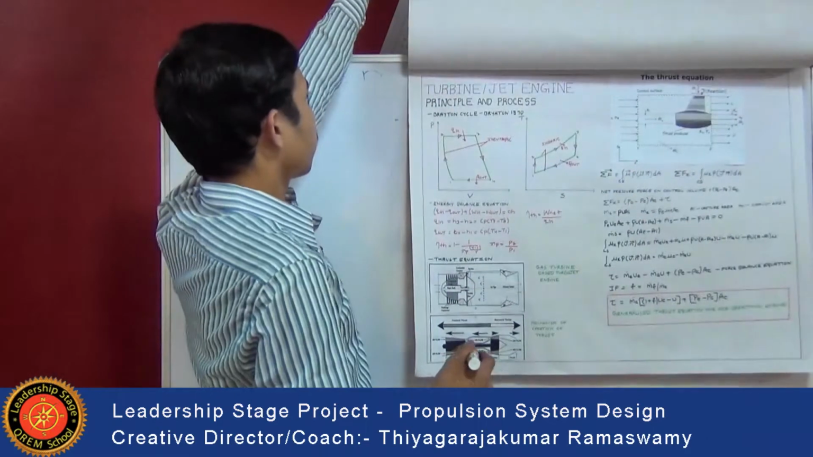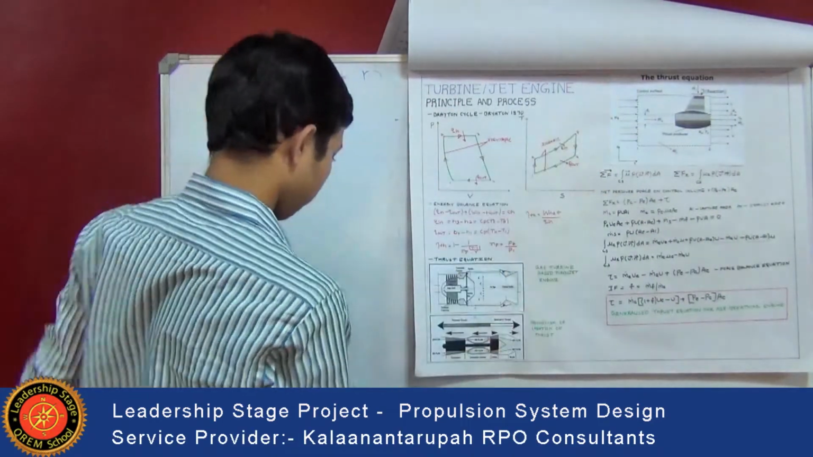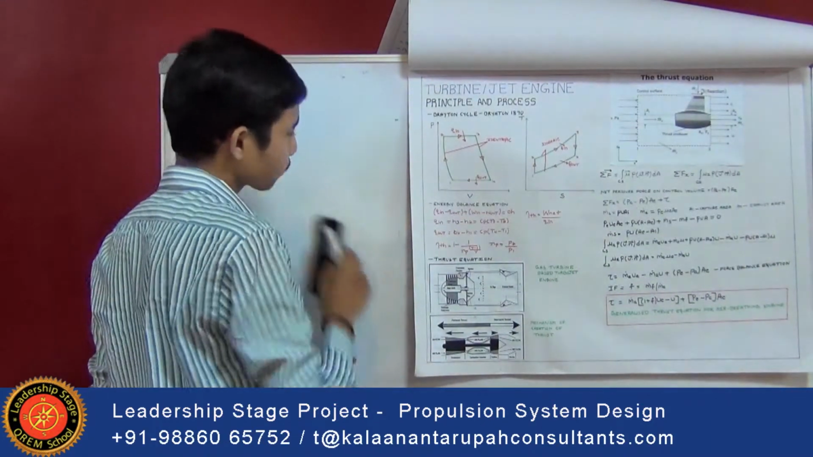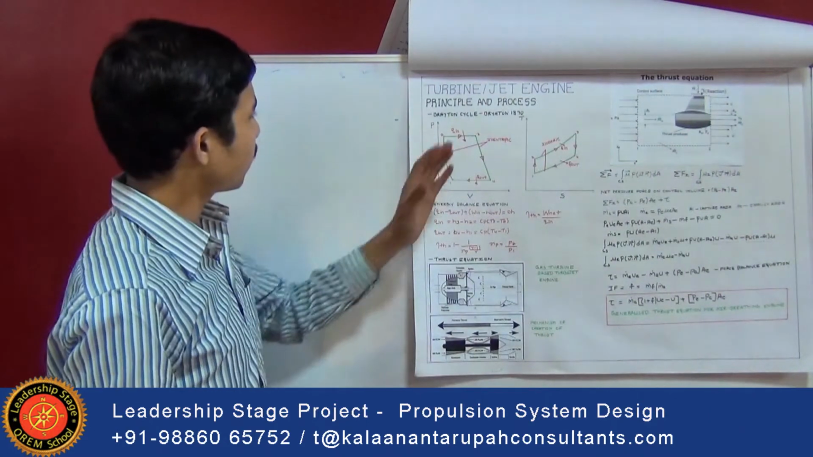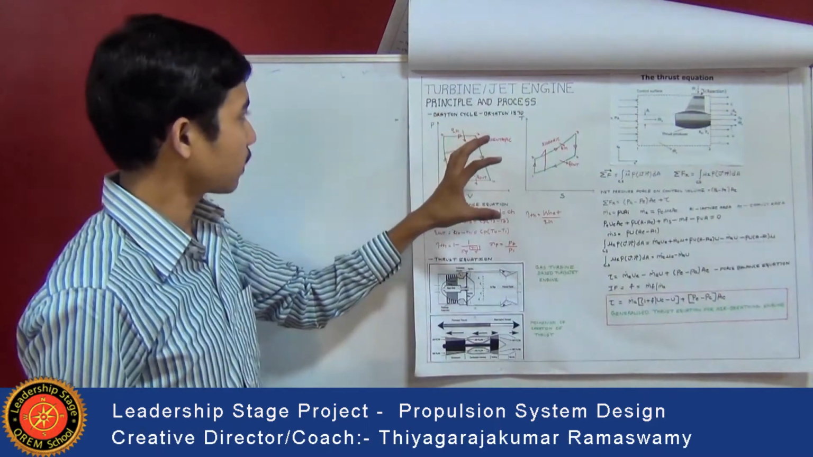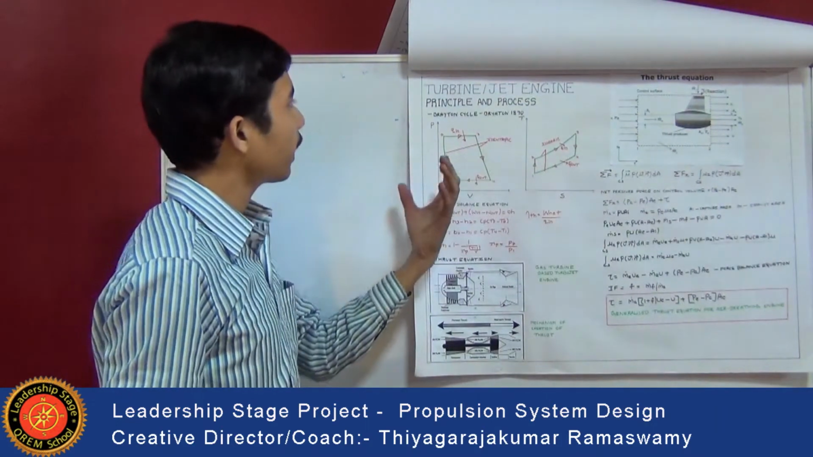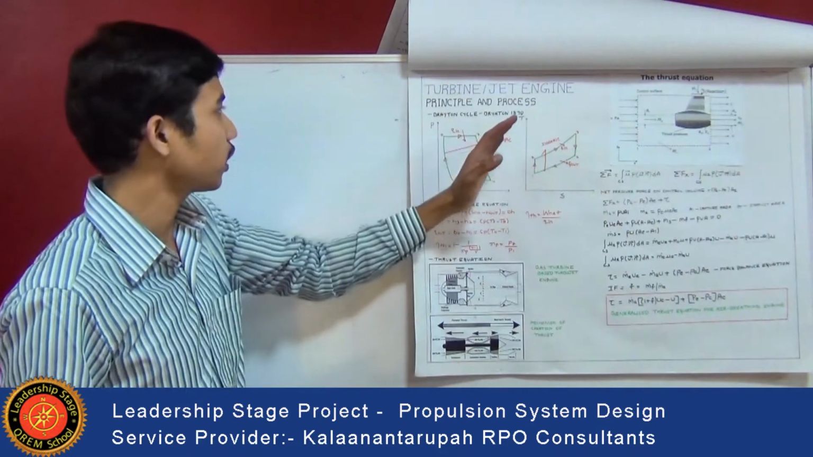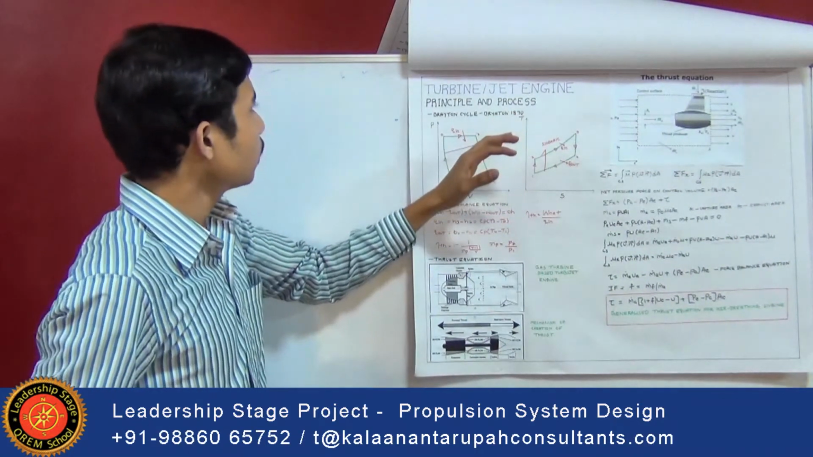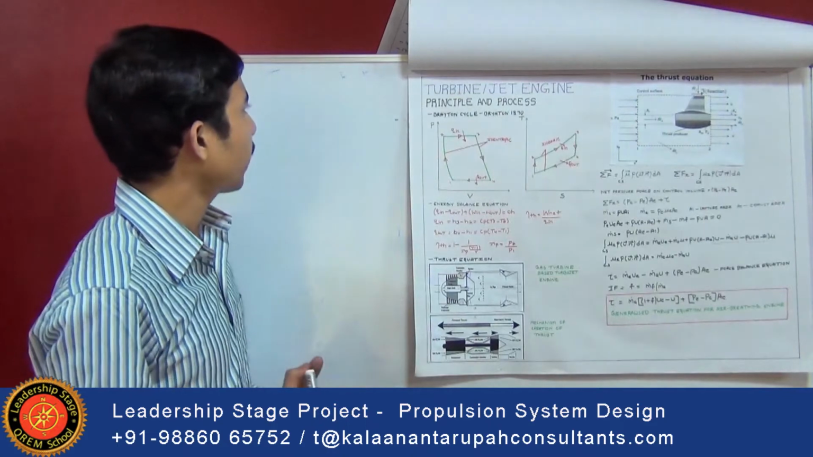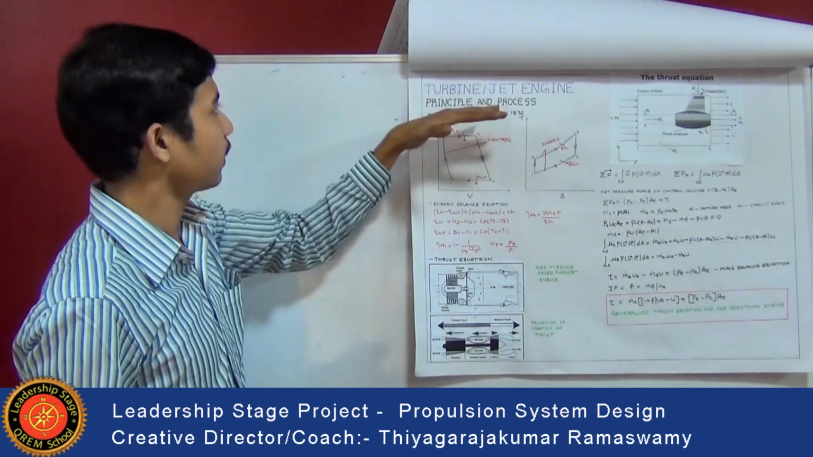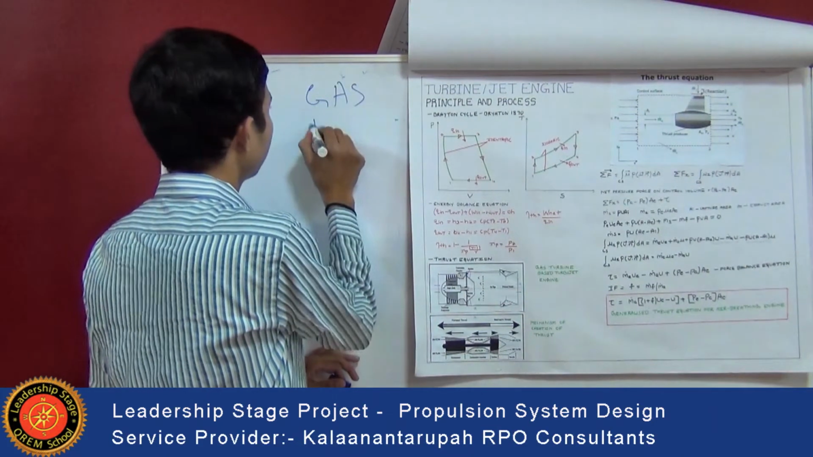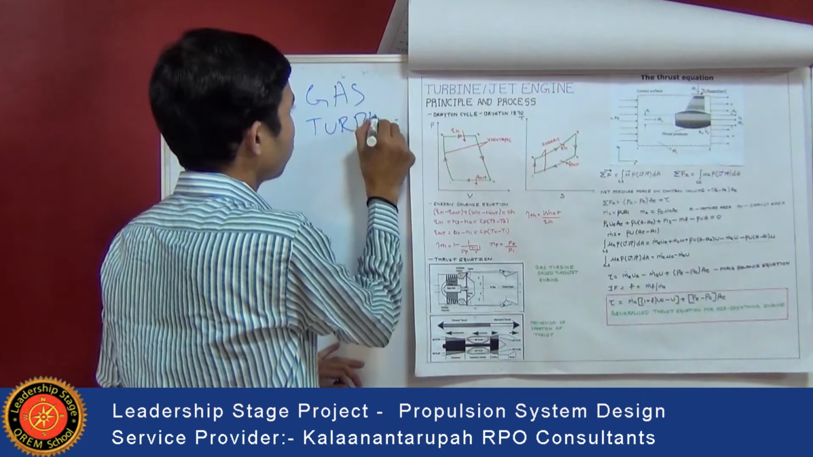Next, turbine or jet engine. A turbine or jet engine is an air breathing engine. It produces thrust by sucking atmospheric air inside and exhausting hot gases out through the nozzle, which is present at the end of the engine. The principle of jet engines depends upon the gas turbine cycle, which in turn depends upon the Brayton cycle.